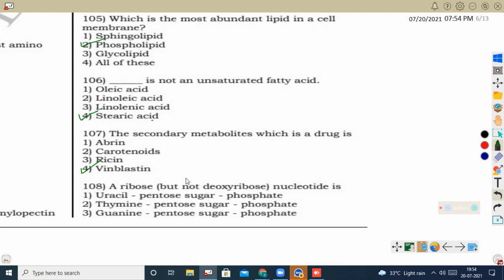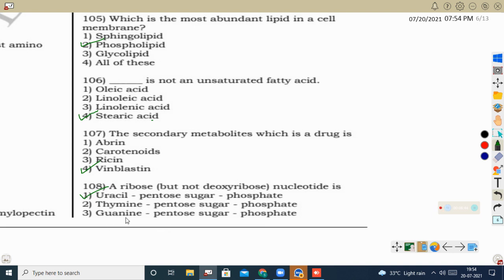Okay, next question. A ribose but not deoxyribose nucleotide is? See here, they are asking about a ribonucleotide. Uracil, a pentose sugar and phosphate. Correct. Uracil will come in the ribonucleotide. Thymine, pentose sugar and phosphate is also correct. And guanine, pentose sugar and phosphate is also correct, but see, it has said not deoxyribose, right?